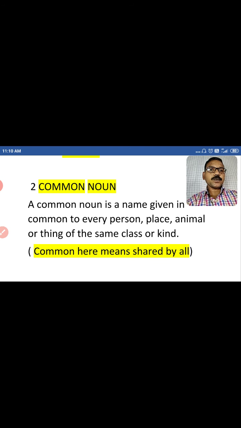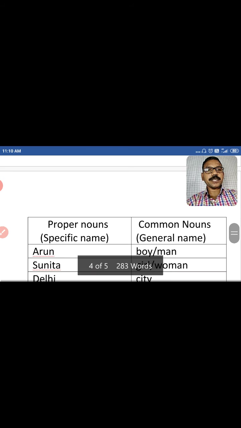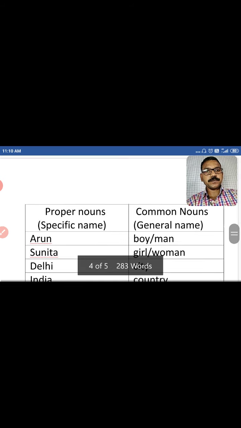Common here means shared by all. If they belong to the same class, if they belong to the same kind, then we can use a common noun for them. Look at these examples so that you can easily understand it.